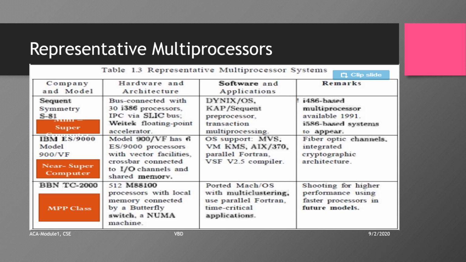Then the TC2000 could be configured to have 512 M88100 processors interconnected by a multi-stage butterfly network. So this was designed as a NUMA machine for real-time or time-critical applications. You can see that the software varies for each of these, and the hardware and architecture also differ. So these are some of the commercial multiprocessor systems which were used.